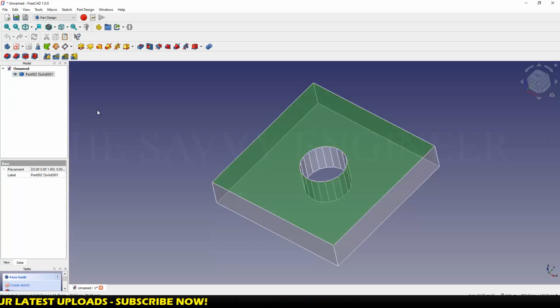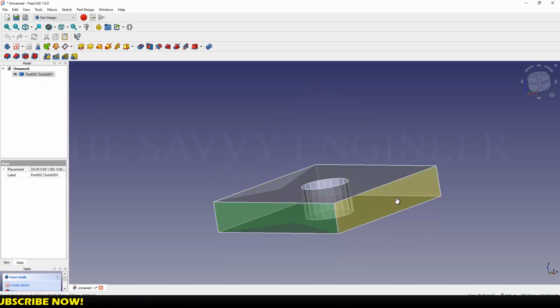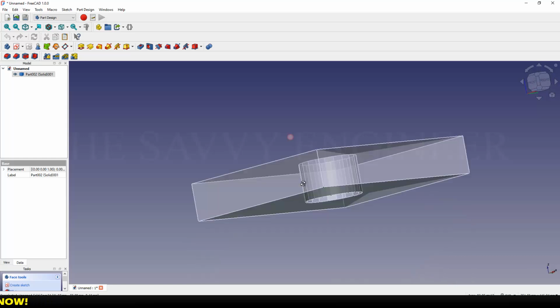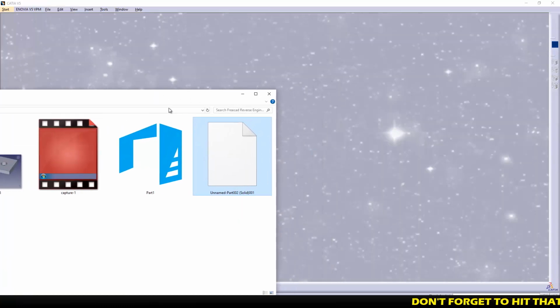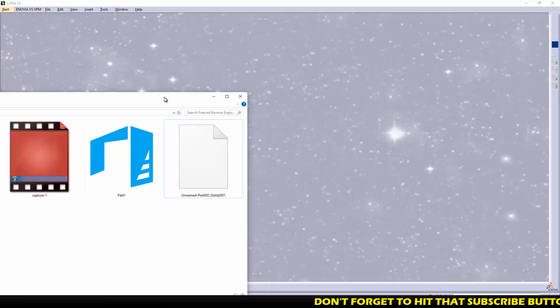Okay, so as you can see here, this is a STEP file. I can select the top face, this face, this face, and this face. Okay, I'm going to open the same file in other CAD software like CATIA. Okay, so now I'm going to try to open this new STEP file created in FreeCAD. I'm going to open it in CATIA.